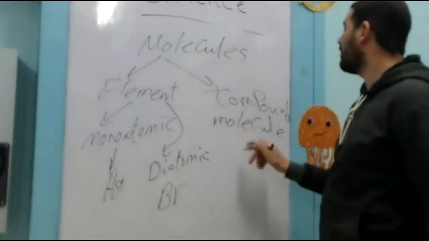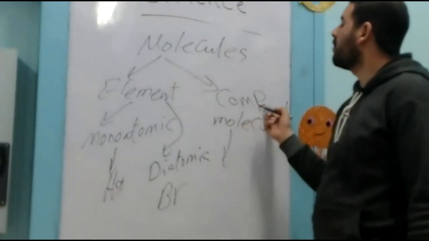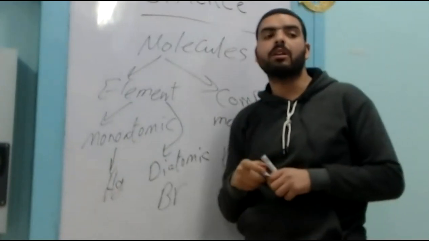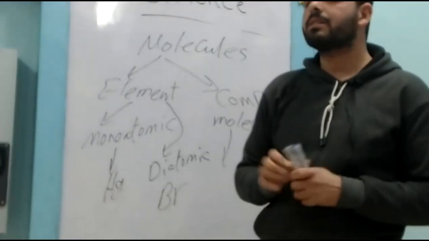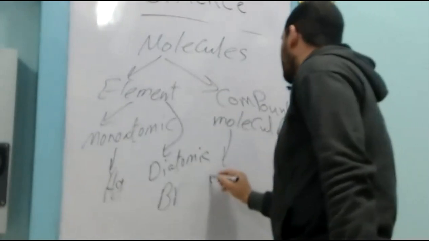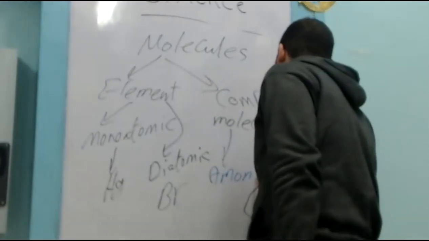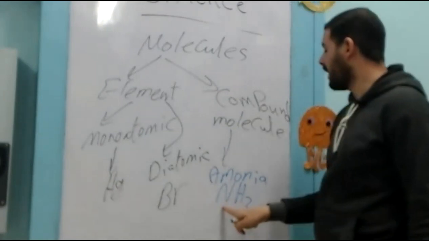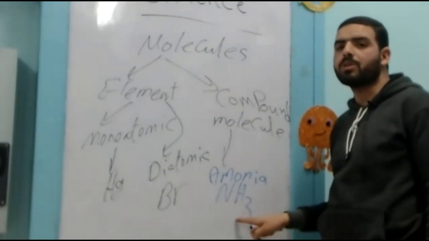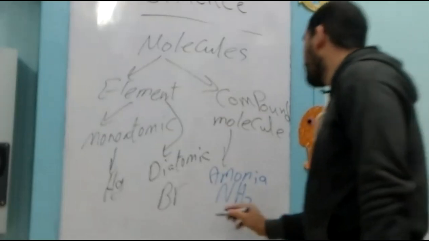And the compound molecule means that it is a molecule that consists of more than one type of element, like what? Like ammonia, NH3. It consists of one atom of nitrogen and 3 atoms of hydrogen.